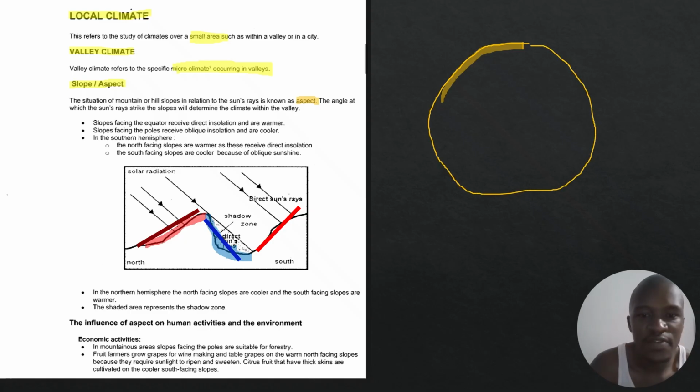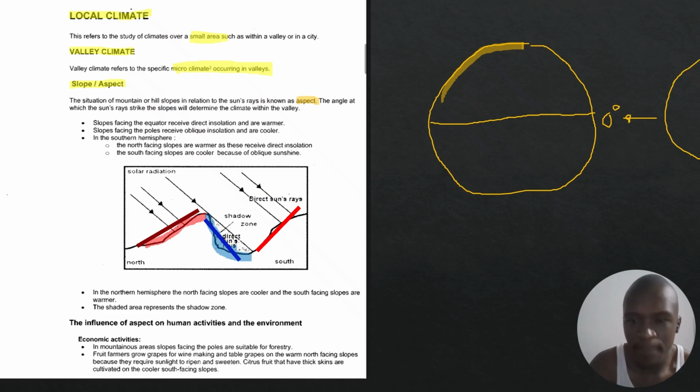Okay, perfect. And then I'm going to draw the 0-degree line of latitude, which is the equator. Now let me put the sun. We know that the equator receives direct insolation. See that this arrow is direct. It receives direct insolation, and therefore it is going to be hotter, it's going to be warmer. Now let me draw arrows pointing towards my poles, and the poles receive indirect insolation, and therefore they are going to be cooler.